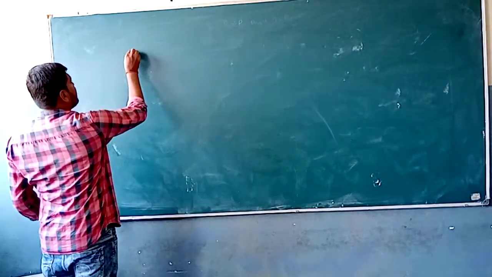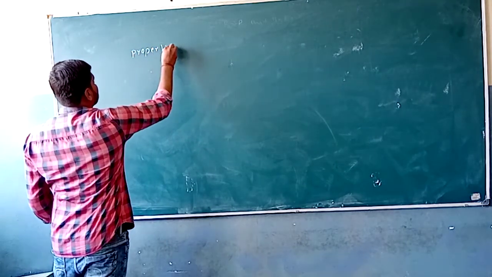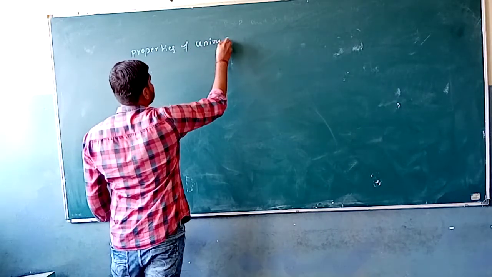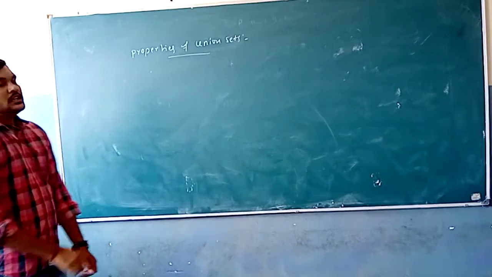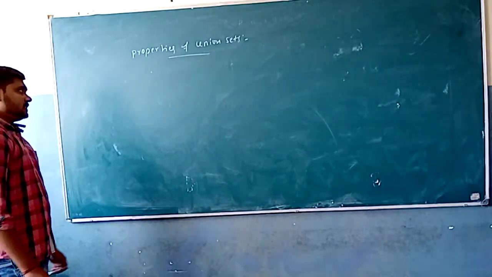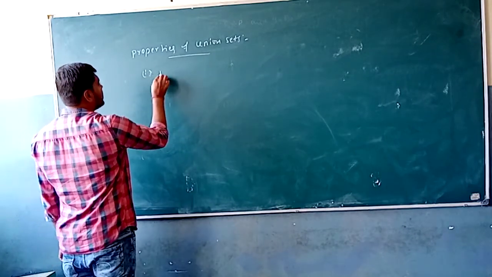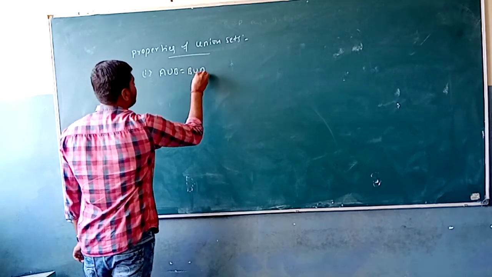Next one, properties of union sets. In this one, the first property is going to be A union B is equal to B union A.